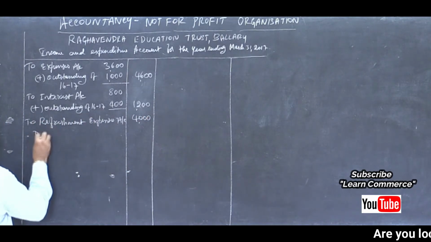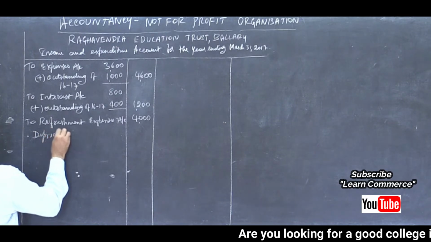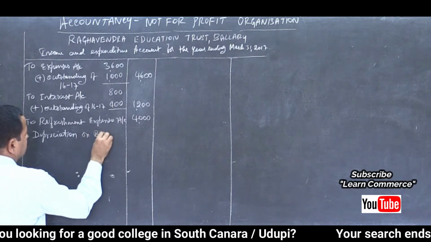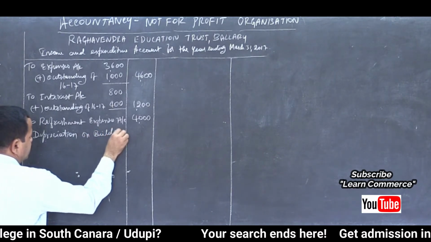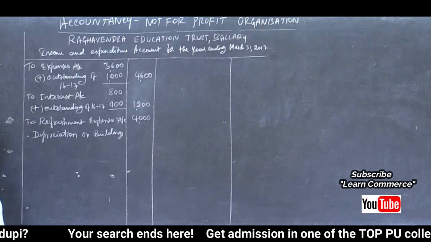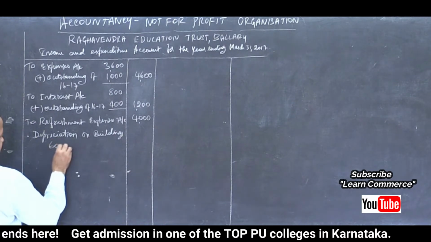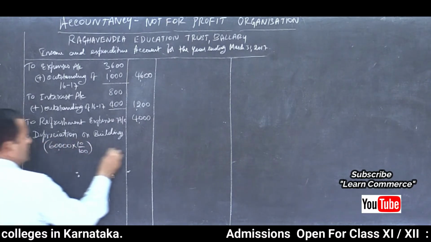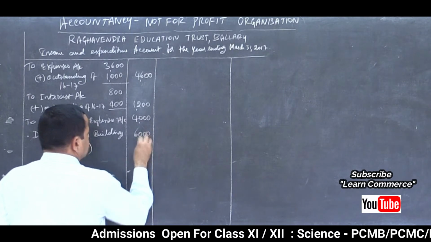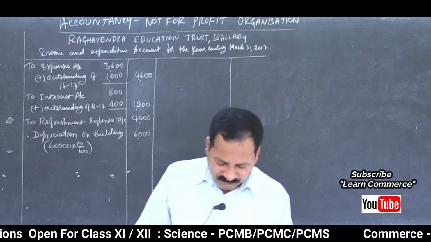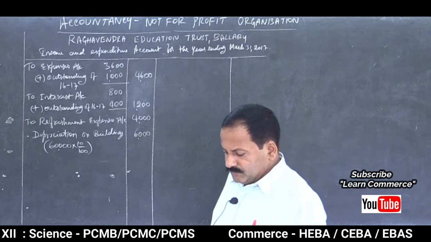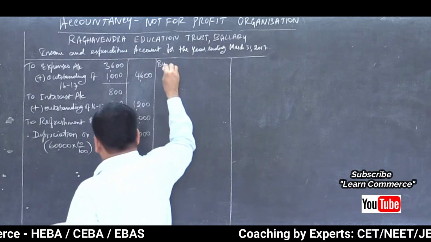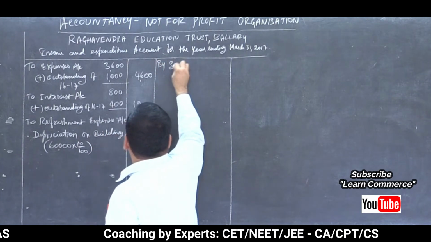Depreciation on building, it is given in the adjustment part. Depreciation on building, show the calculations here itself. 60,000 into 10%. That is 6,000, right? Yes, 6,000. Then move on to the income side. Now the expenses are done. So income side by subscriptions.